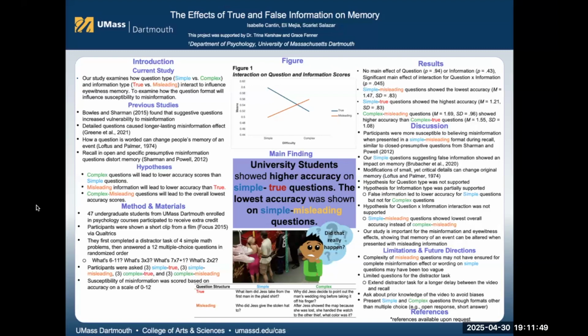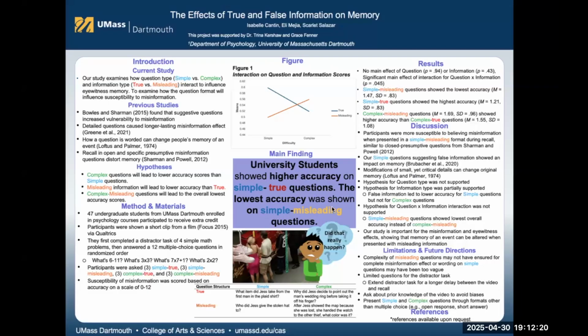False information led to lower accuracy for simple questions, but this effect was not observed with complex questions. Surprisingly, the hypothesis for the interaction between question type and information type was not supported either. Another key finding was that simple misleading questions showed the lowest overall accuracy rather than complex misleading questions, which we initially expected.